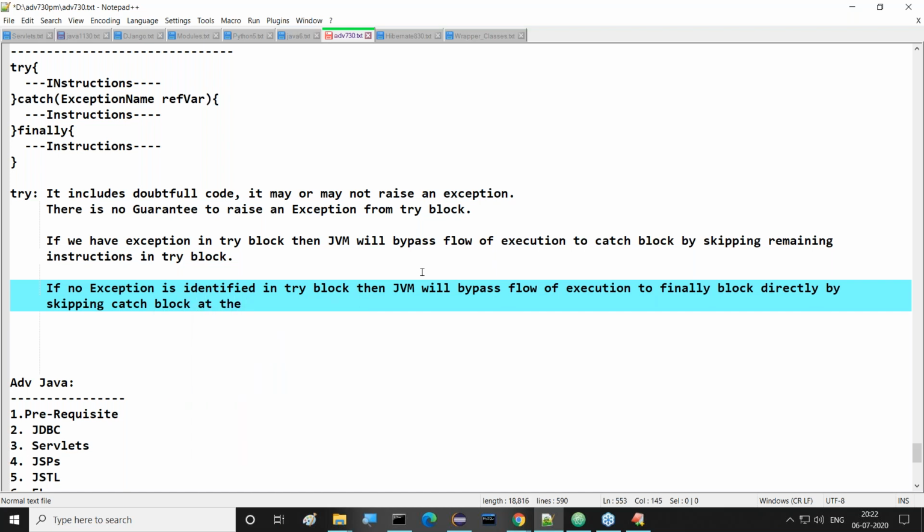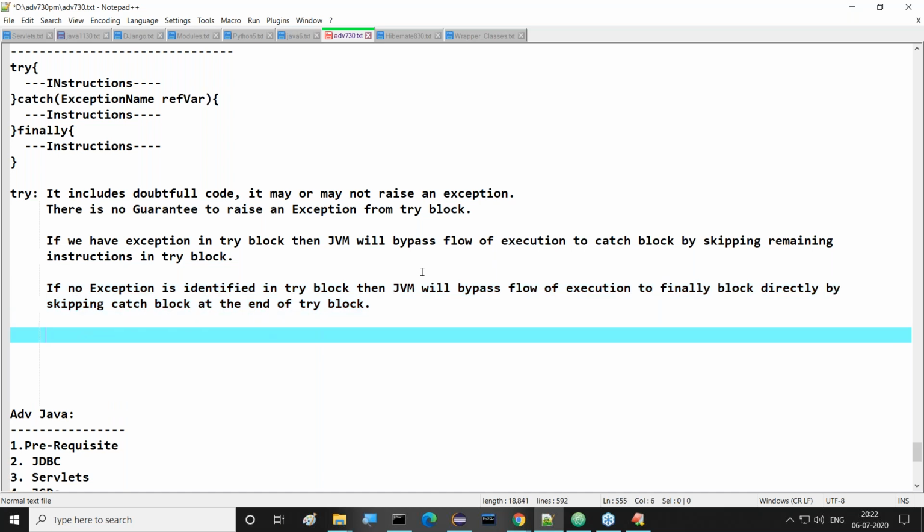At the end of the try block, flow of execution will be bypassed to the finally block by skipping the catch block. That means the catch block will not be executed whenever an exception is not available in the try block. All of you have to understand this clearly.